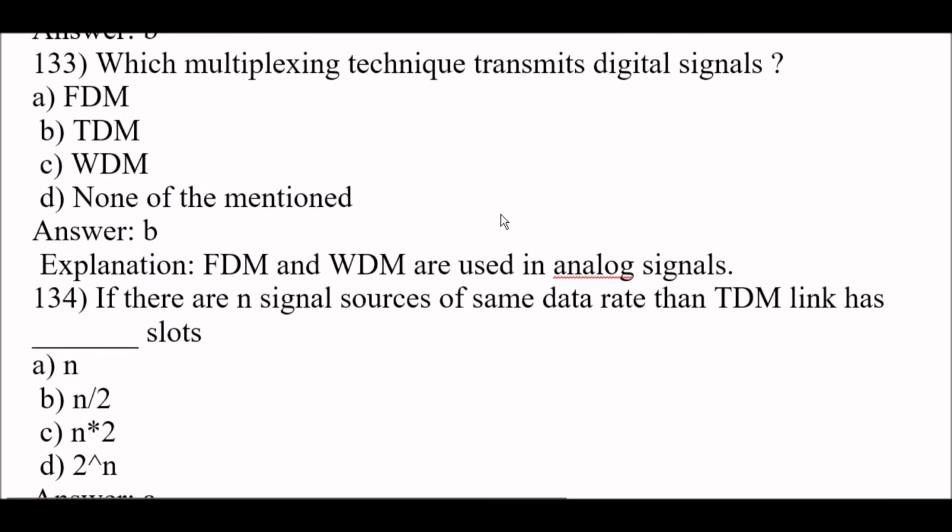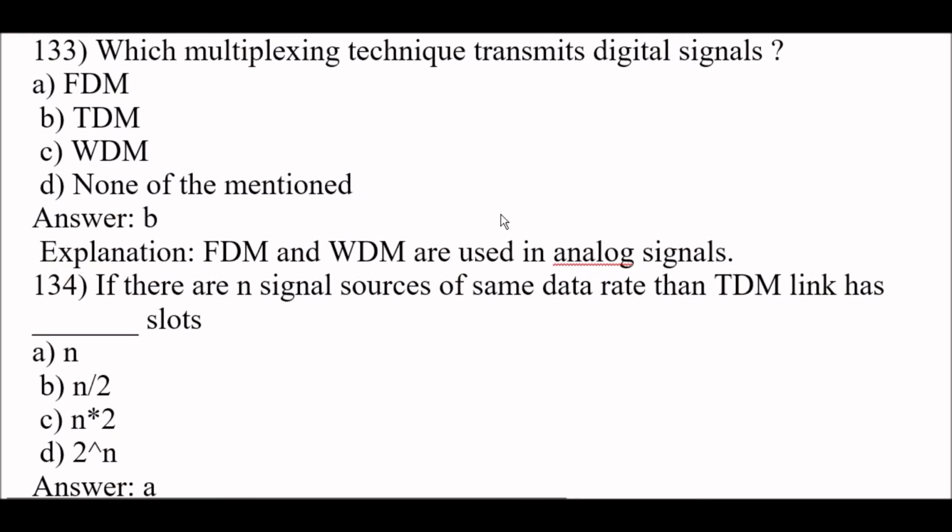Next question, which multiplexing techniques transmits digital signals? Right answer here is option B, TDM. TDM multiplexing technique transmits digital signals. Okay, FDM and WDM are used in analog signals. So right answer here is TDM.